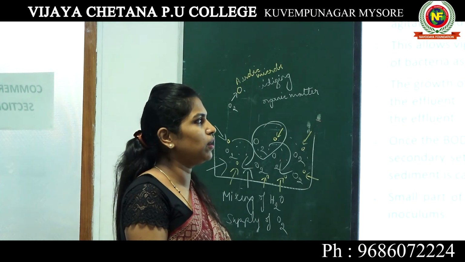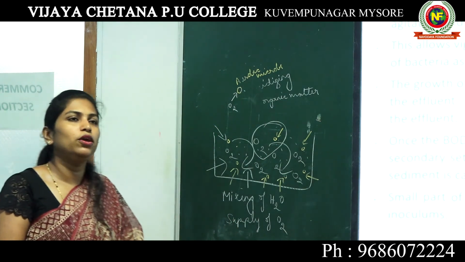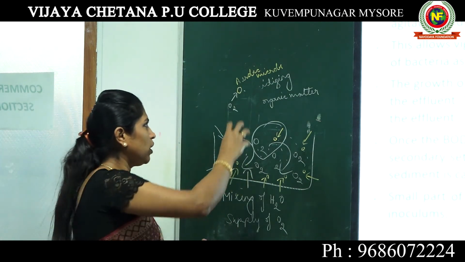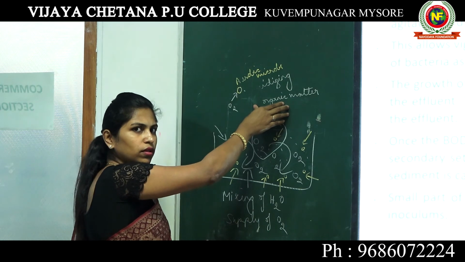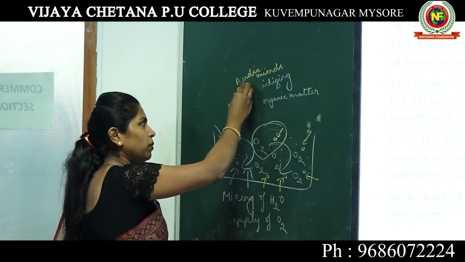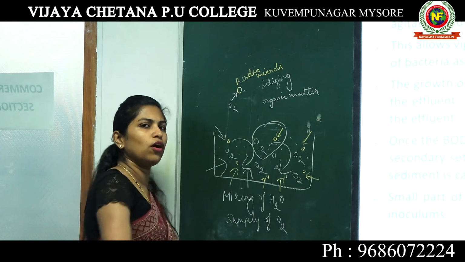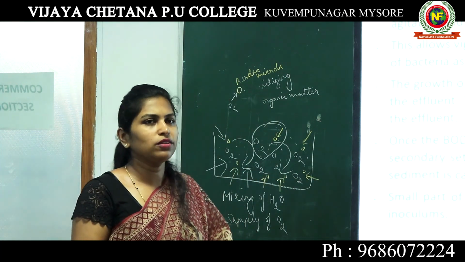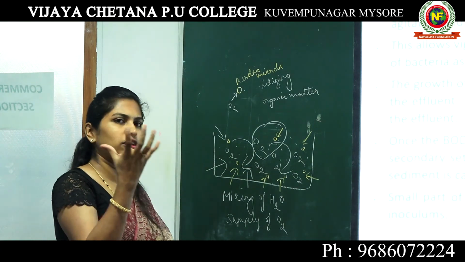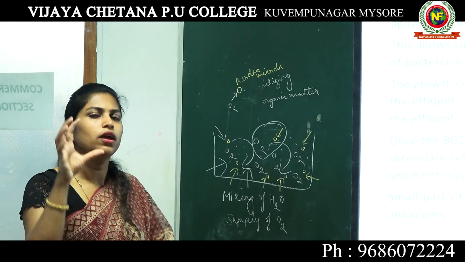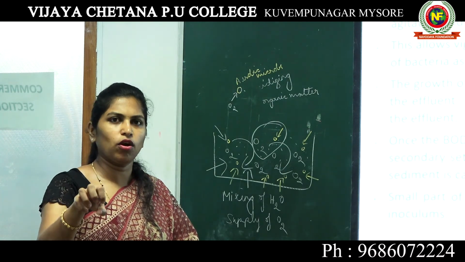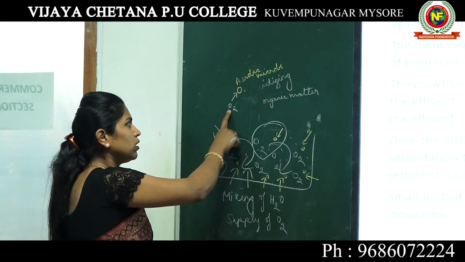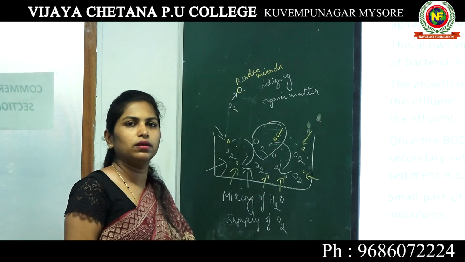BOD means biochemical oxygen demand. In order to break down this organic matter, the aerobic microbe will consume oxygen. That is what biochemical oxygen demand is. So biochemical oxygen demand means, if there is organic matter present in the water, how much oxygen will be consumed in order to break down that particular organic matter.